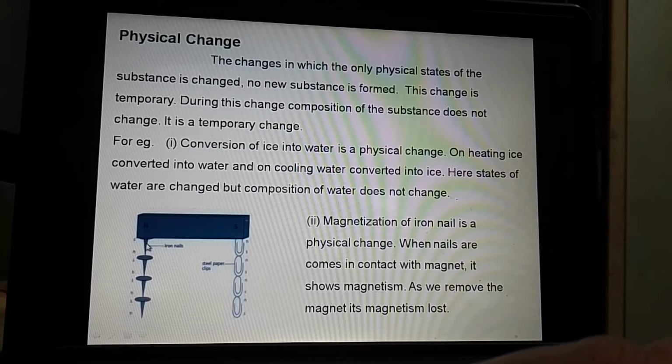In that nail the magnetism is developed, and because of that other nails are attached to this nail.